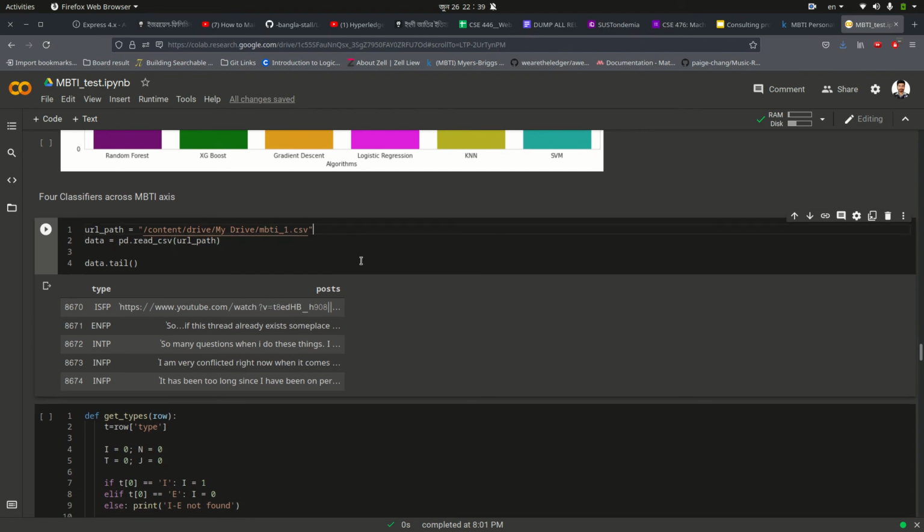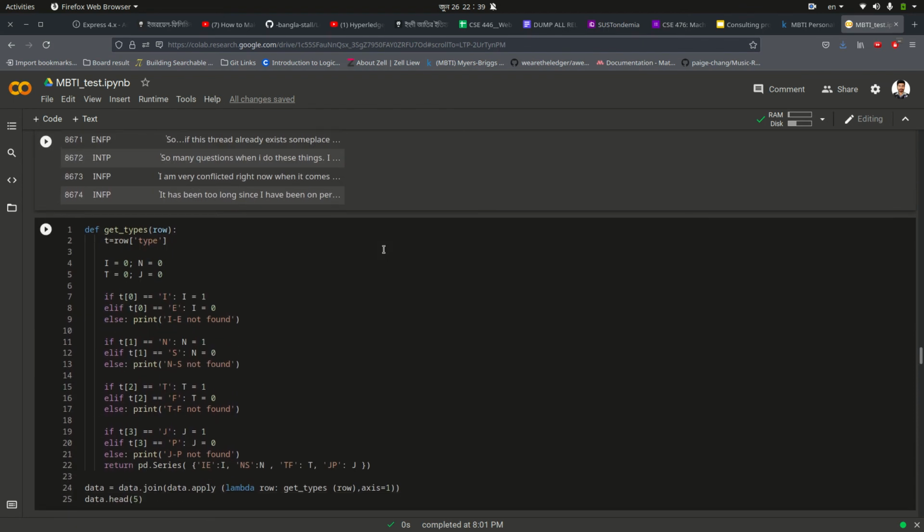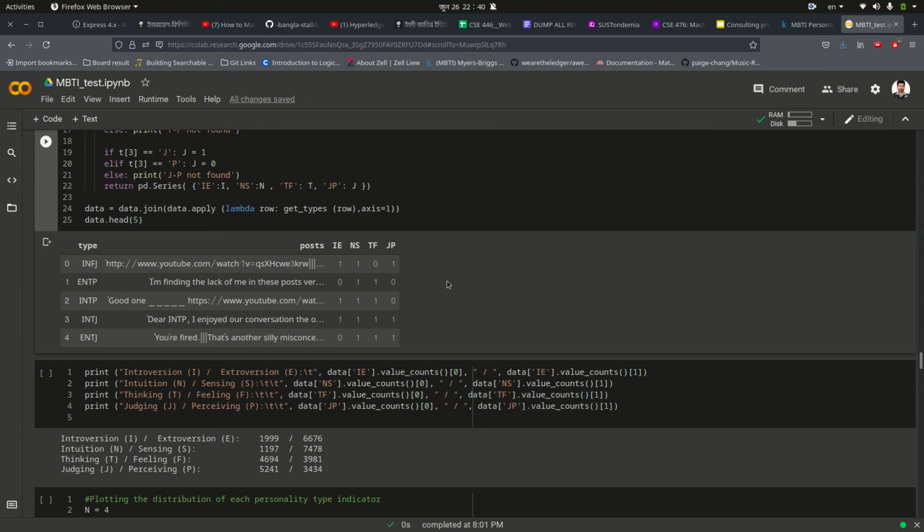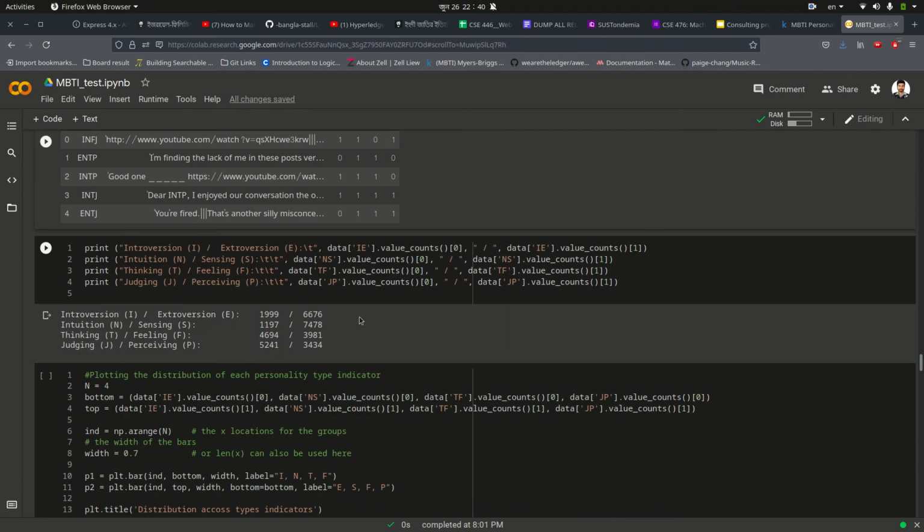The data set is there. I have divided the data set into 4 types. You can see IE means introverted and extroverted. NS means intuitive and sensing. TF means thinking and feeling, and J means judging, and P means perceiving. So I have converted the previous data set into this one, so that we can separate each of the entities from one another. And here is the count.